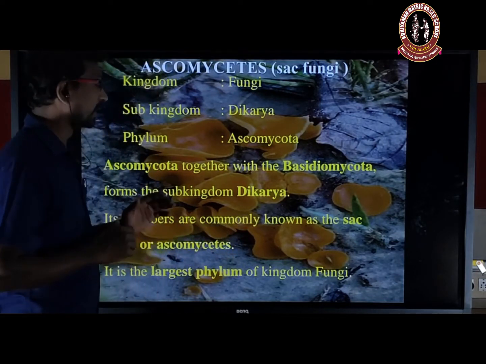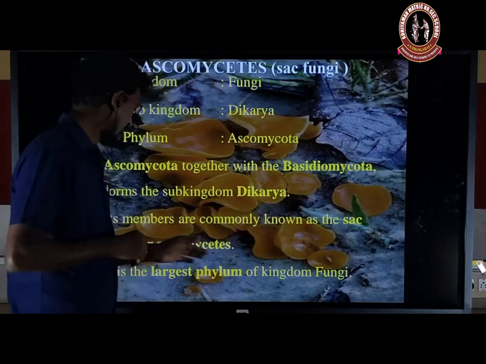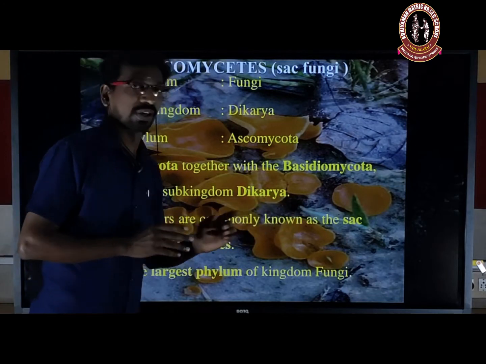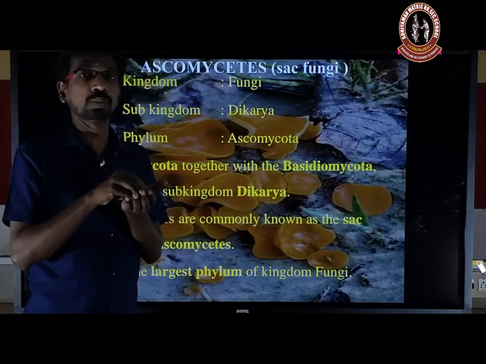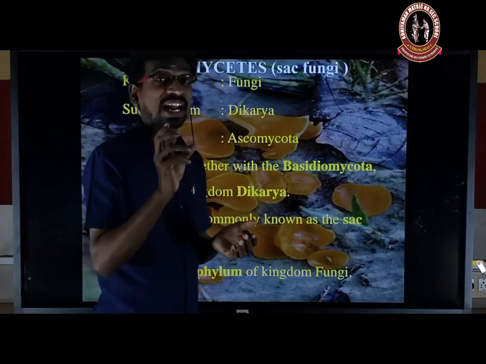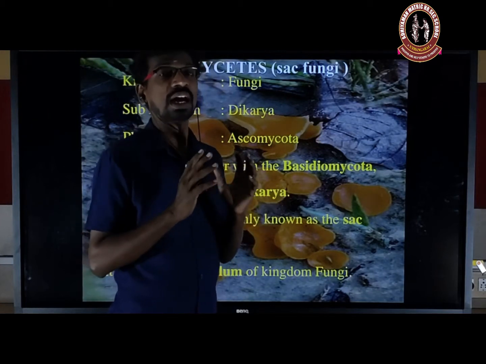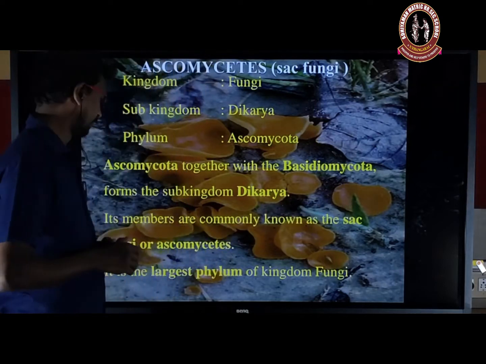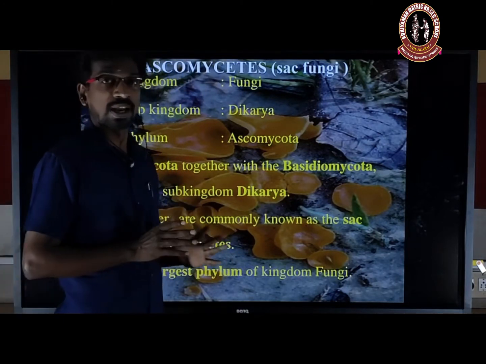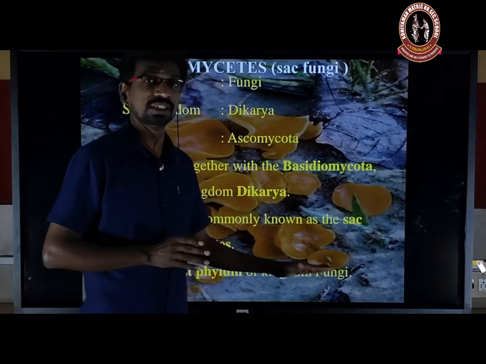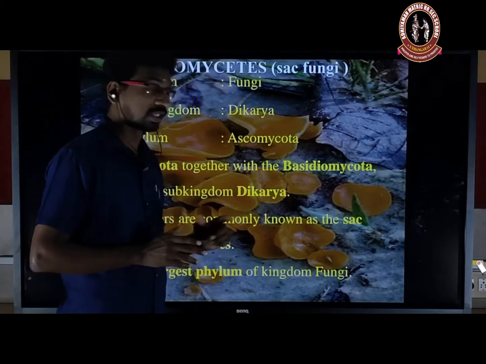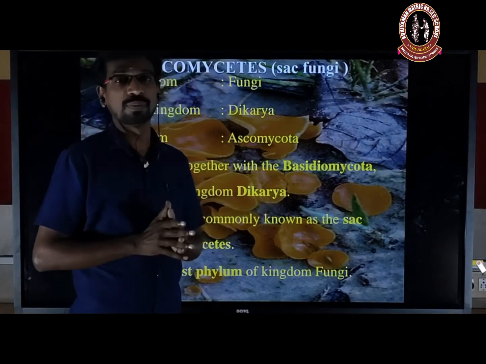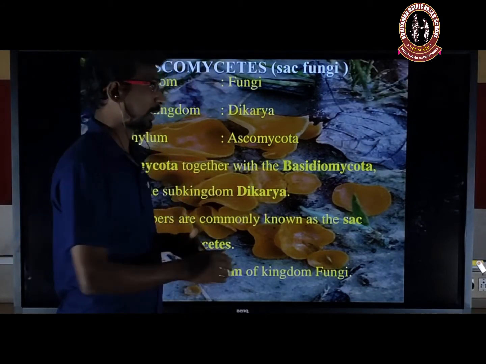Its members are commonly known as sac fungi or ascomycetes. Why is it called sac fungi? Because the ascospore is present in a bag or sac-like structure. That's why it's called sac fungi. It is the largest phylum in the kingdom fungi. This is additional information, and this additional information is not given in your textbook.